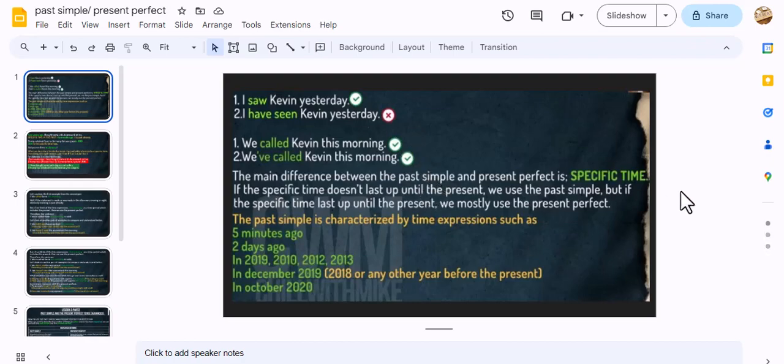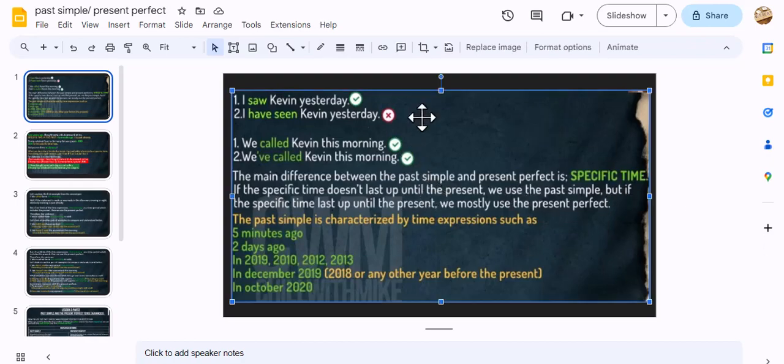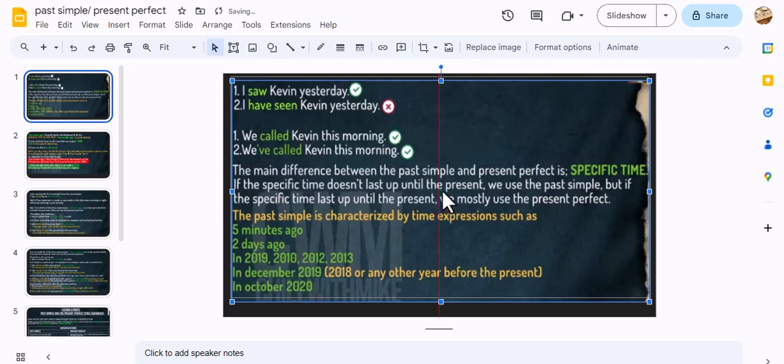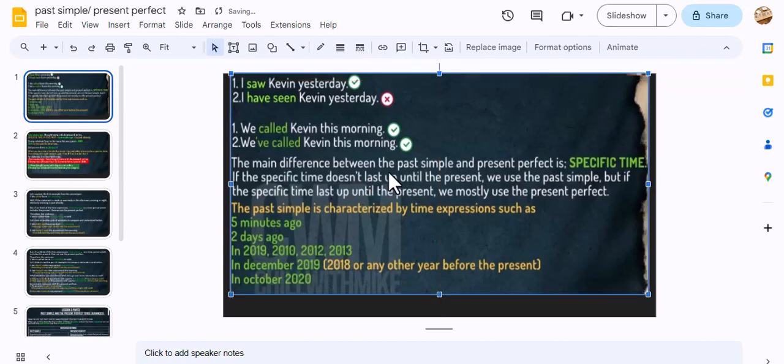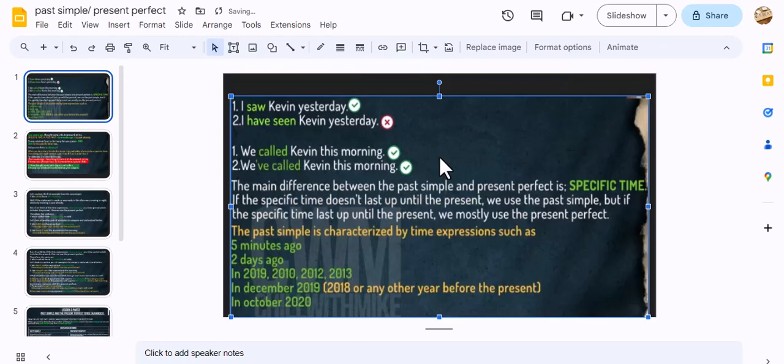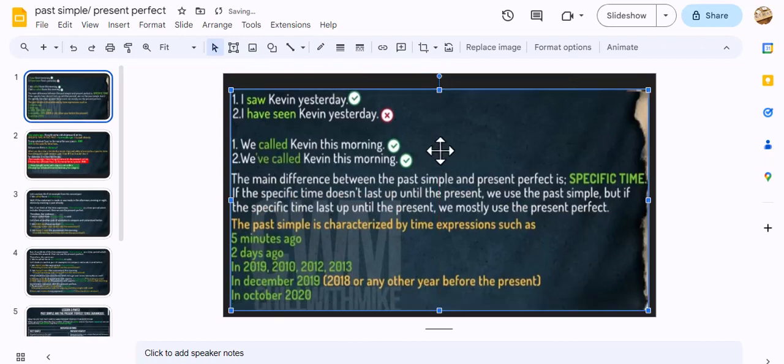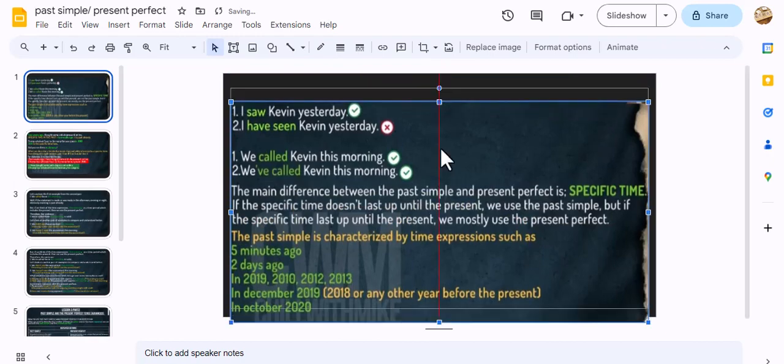And here in these examples, it's different. I need to zoom in for you just to be able to see it. So in these examples, it's different because "we called Kevin this morning," "we've called Kevin this morning." Both of these examples are correct, by the way, because we are using the past simple and the present perfect.